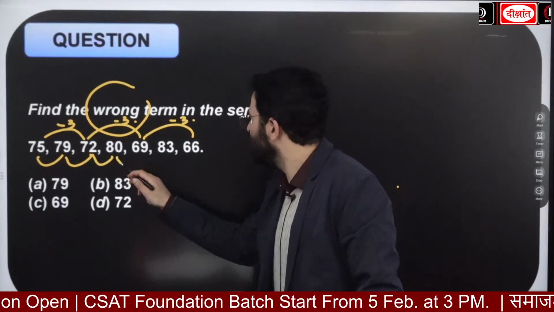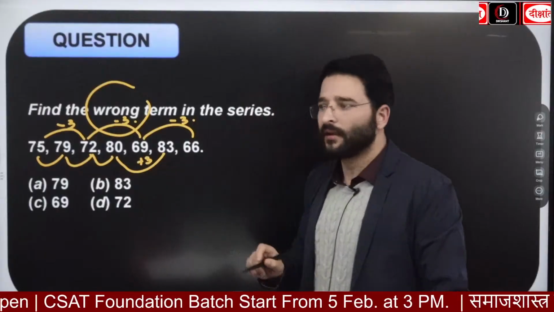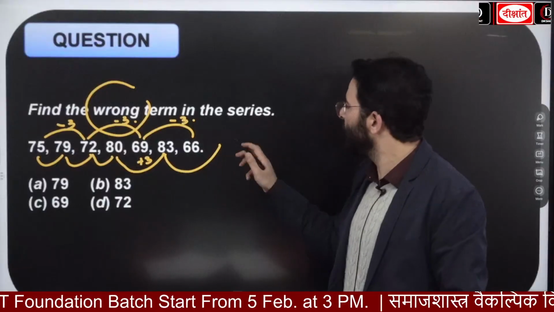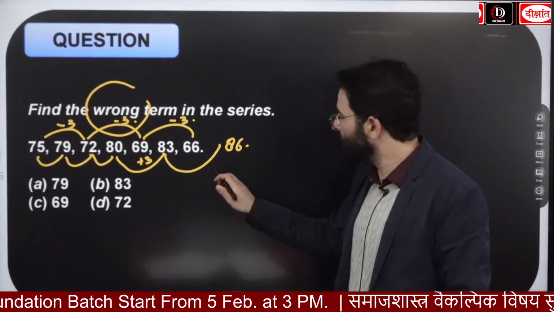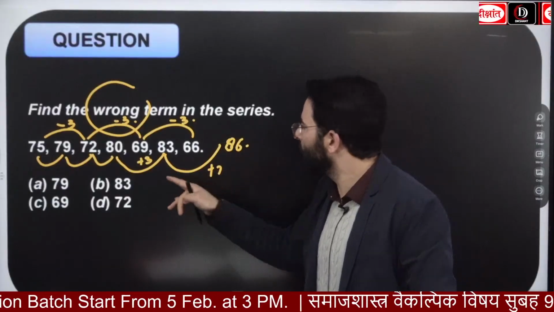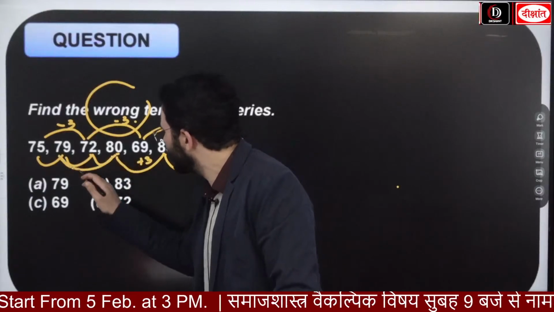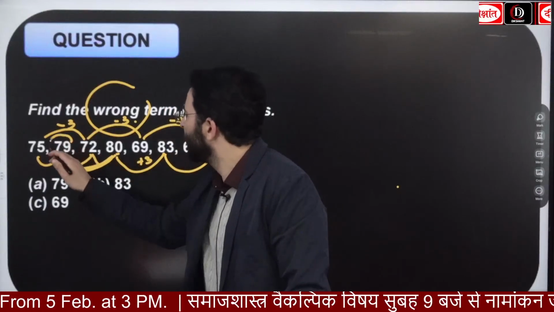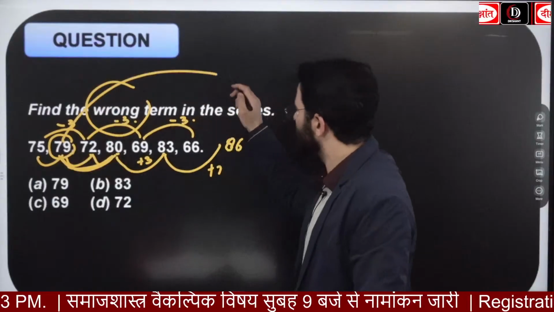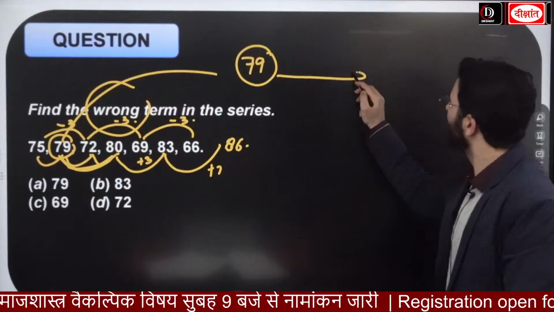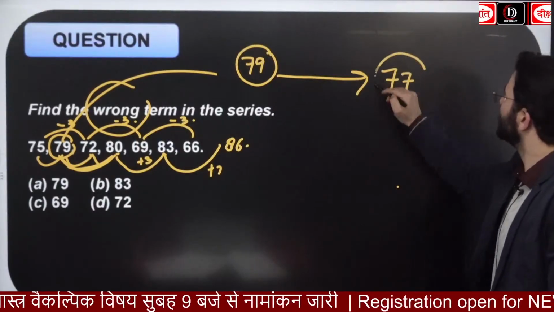But if I look at this one, 80 to 83 is +3. The next one, definitely 86 will come, so +3 is running in the other series. But here they are asking for the wrong term, that means the term before 80 will also follow -3. So 80 - 3 is going to be 77. Yes, 77 + 3. So this is the wrong one. The 79 is wrong. In place of this there should be 77.